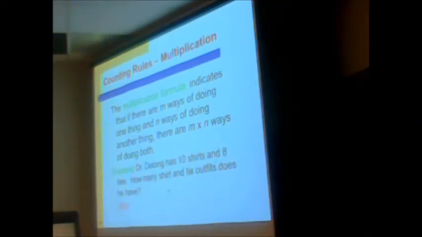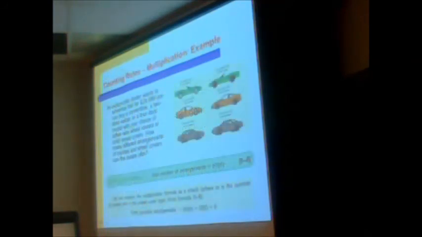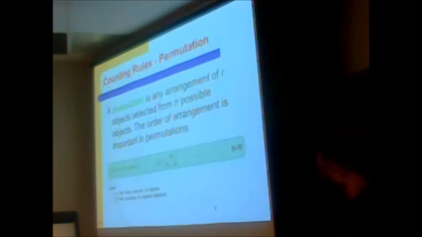If I have 10 shirts and 8 ties, how many would I have? Theoretically, it'd be 80. So here I have 2 different types of cars and 3 different types of colors, or 4-door model, different tires and such, whatever they're looking for. So there are 3 different arrangements, 2 different combinations. There would be 6 different ways that I could combine these to make these cars.